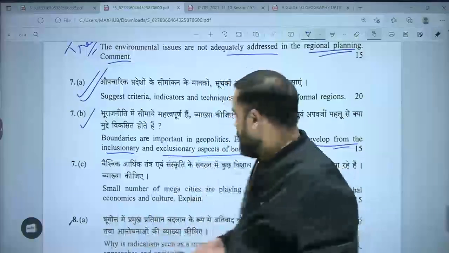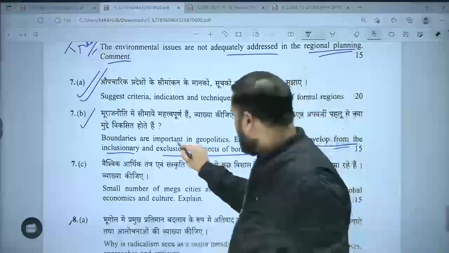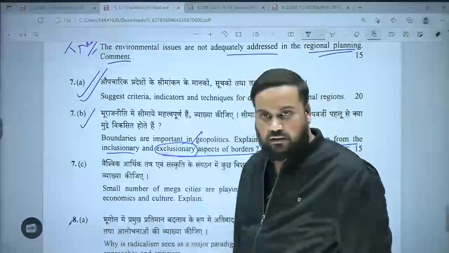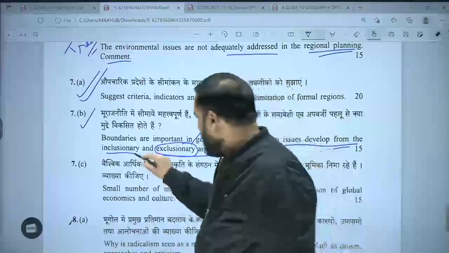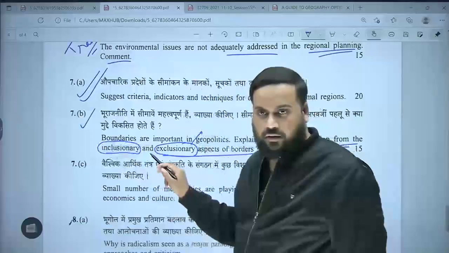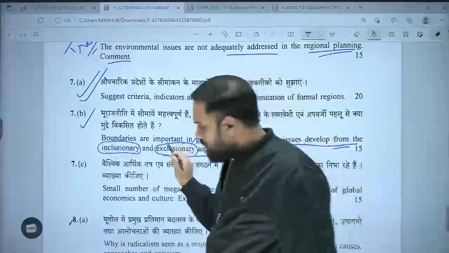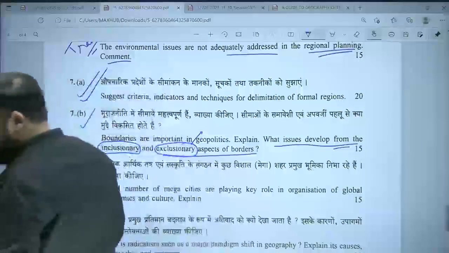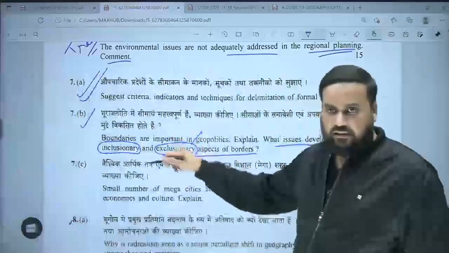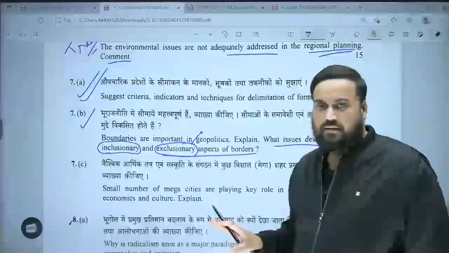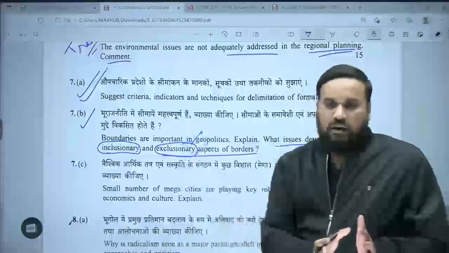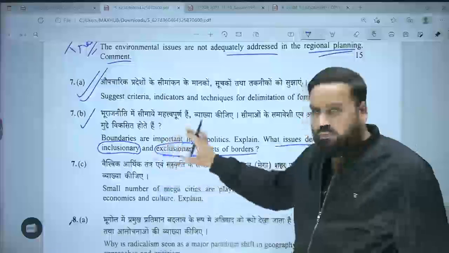Comment. So tell me, when I am talking about barriers, am I talking about the exclusion which is performed by borders and boundaries? And when I am talking about inclusion, am I talking about bridges? This was the question which we had asked this year in the paper. So again, they have changed the wordings, inclusion and exclusion कर दिया, rather than bridges and boundaries, but more or less सीधा कंटेंट था. Straightforward. अगर आपने केवल एक मटेरियल पर रिलाई किया होता, you would have just blasted this.